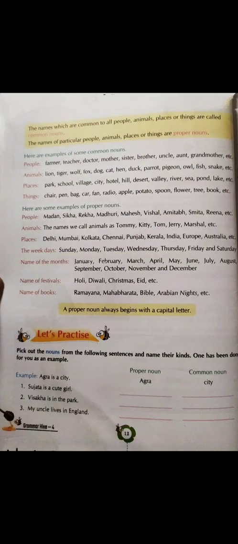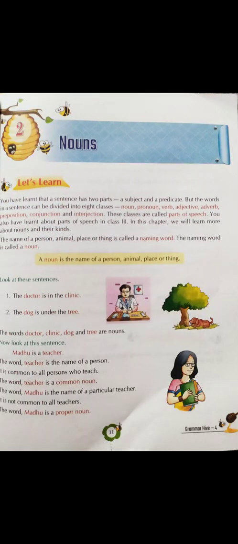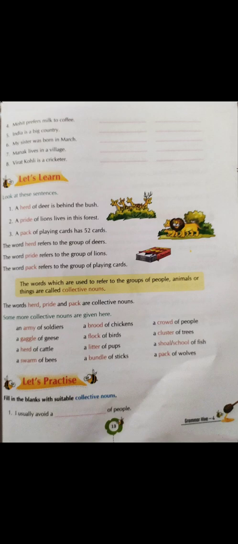But before that, let us try to summarize what I had taught you previously. In the previous class, I had taught you that a noun is the name of a person, animal, place, or a thing. That is, a noun is a naming word. After that, we read that if there's a noun that's a common name of a person, animal, place, or thing, then that is called a common noun. And particular names of person, animal, place, and things are called what? Proper nouns.